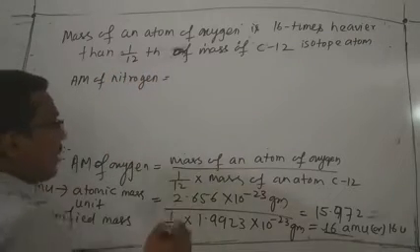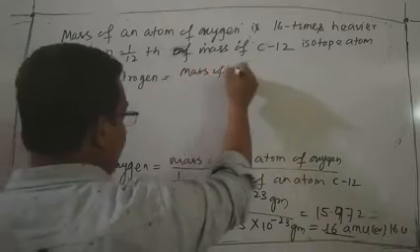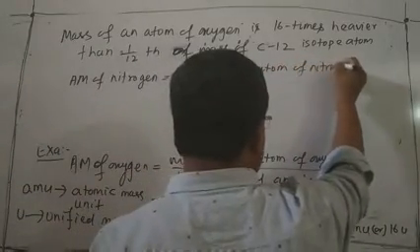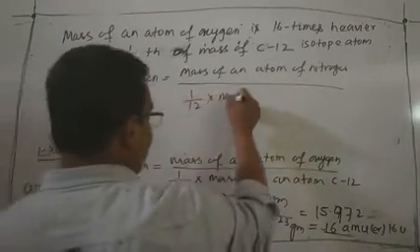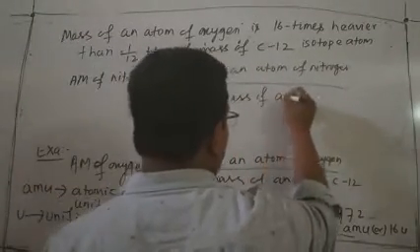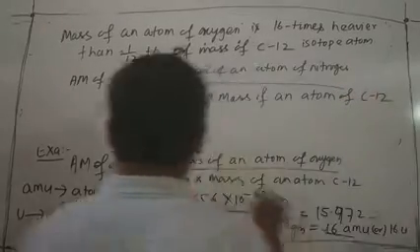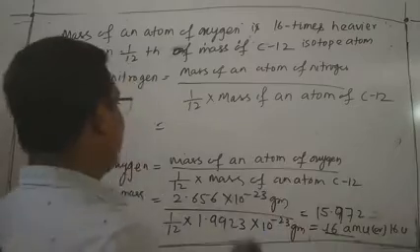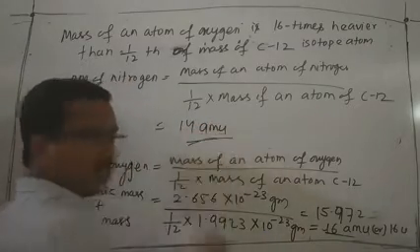Atomic mass of nitrogen means the mass of an atom of nitrogen divided by 1/12 into the mass of an atom of C12. By putting the values of the mass of an atom of nitrogen and of carbon, we calculate the result.